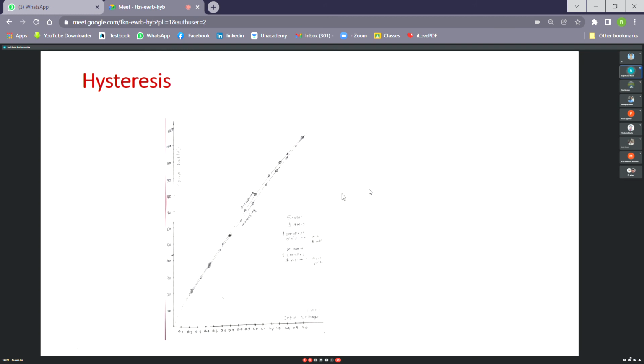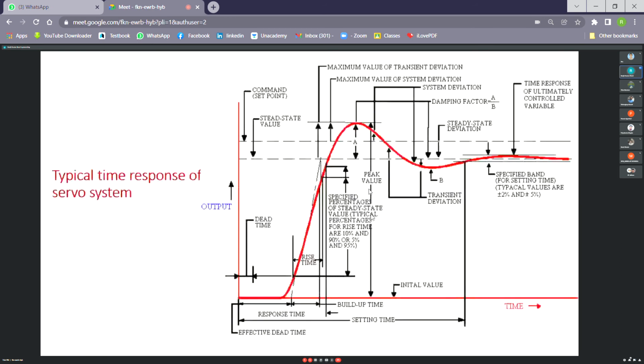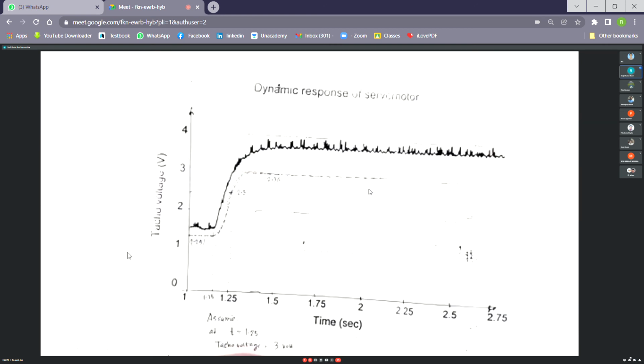Now, regarding the time response. This is a second order system. This is an underdamped response of an ideal second order system. Ideal, I'm saying, that's a linear second order system. A linear, single input, single output, time invariant second order system shows this type of response. And these are the time response specifications. In the next run, we are going to capture the time response characteristics.